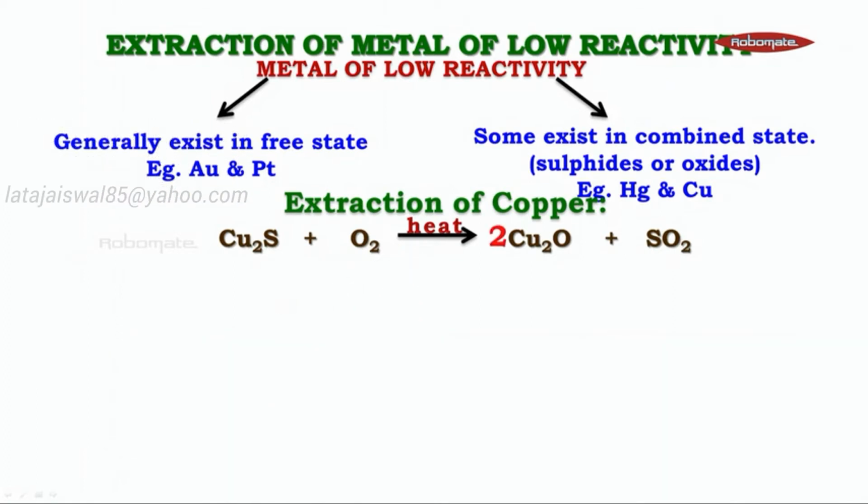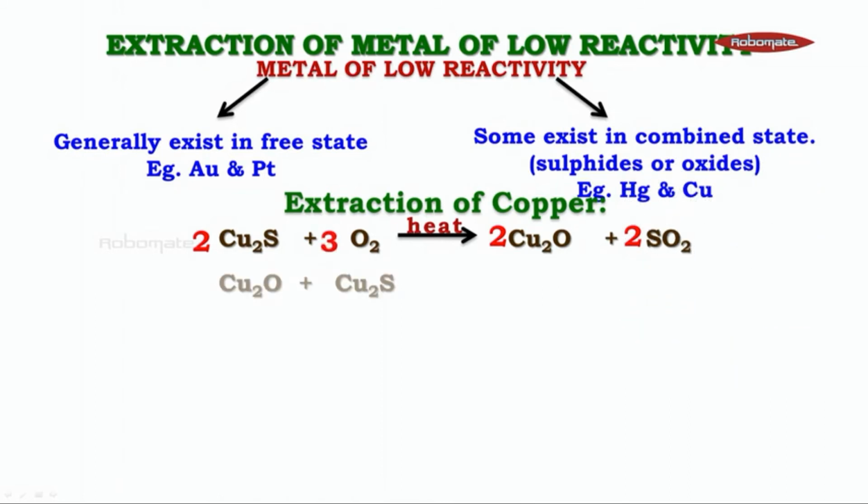So let's balance the reaction first. Cu is 2, Cu is 2. No, nothing to do. S is 1, S is 1. O is 2, O is 1 plus 2. So make the odd oxygen even, multiplied by 2. Oxygen became 4. Multiply on the left hand side by 2. Now copper also became 4, so multiply left hand side by 2. Sulfide became 2, multiply by 2. The reaction is balanced. Wait a second, oxygen got affected. Oxygen became 4 plus 2, that is 6.